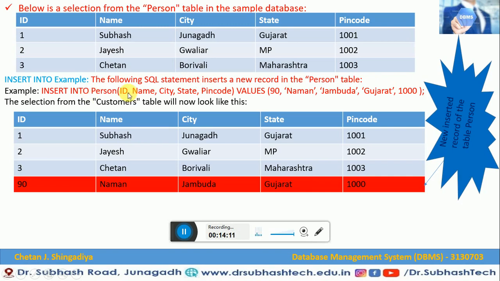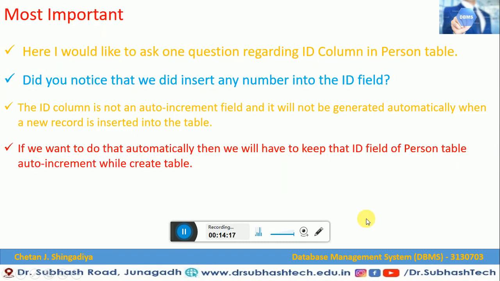Here we just take it as a simple column name, so as a simple column name, I can enter any value. This is what they are saying here. If you want to do that automatically, then we will have to keep that ID field of the person table auto increment while creating the table. So friends, this is the SQL INSERT INTO statement.